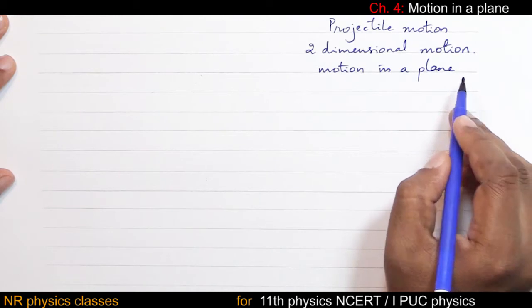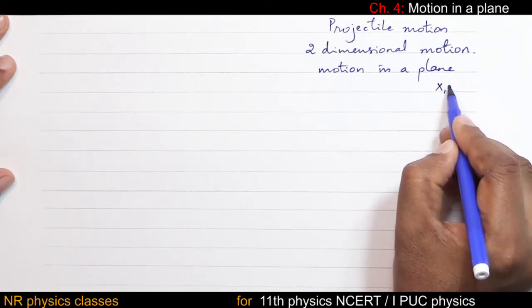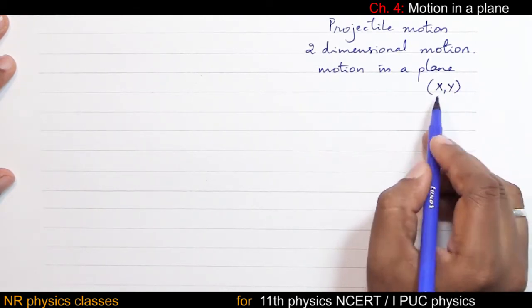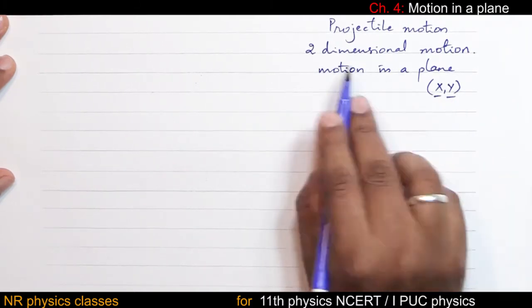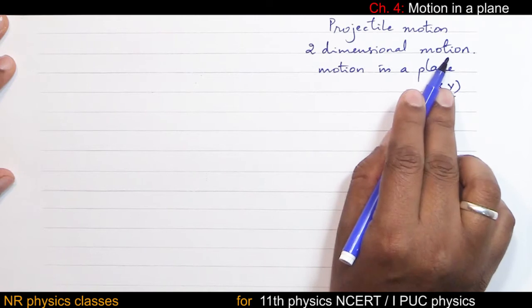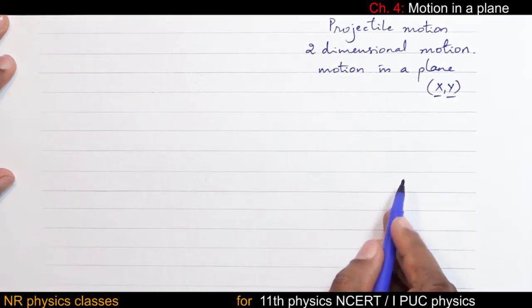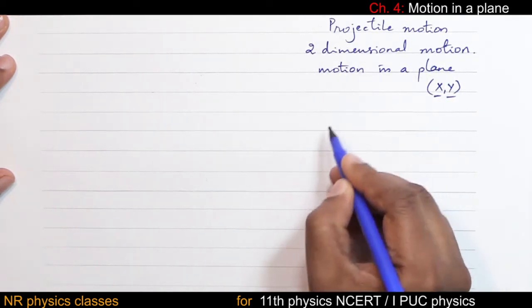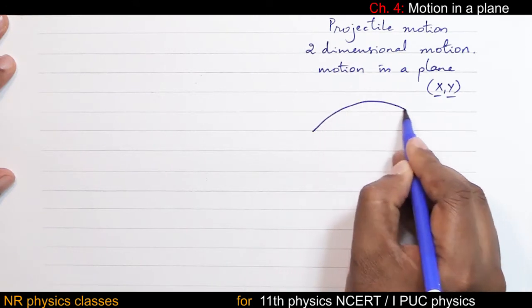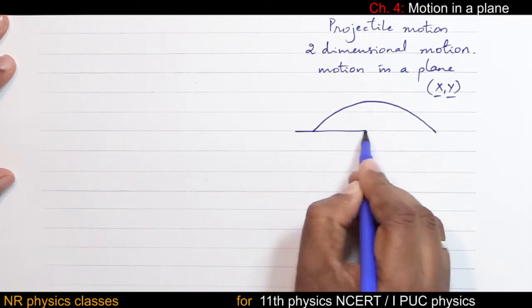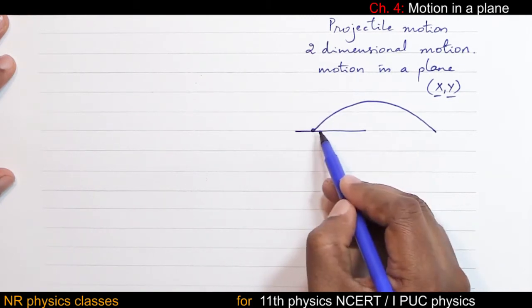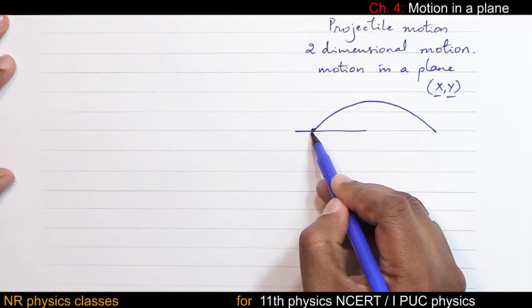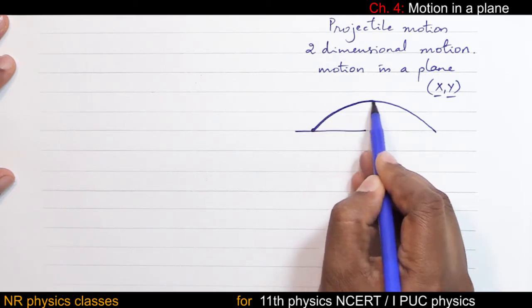A plane can be represented by both x and y coordinates. There are two dimensions involved, that is why it is called two-dimensional motion. If you throw some object in space, standing here you are throwing an object, a stone, a ball, that stone takes this path.